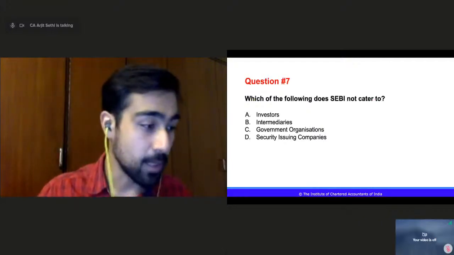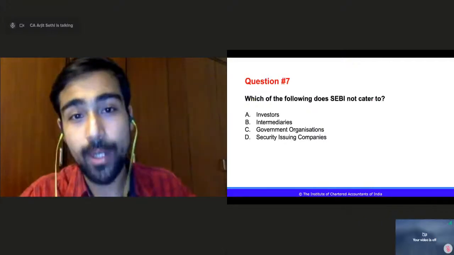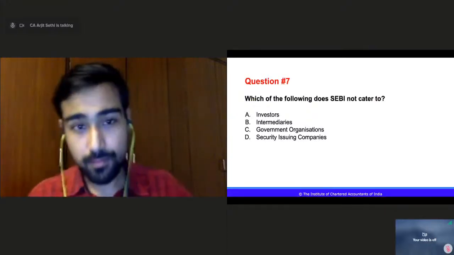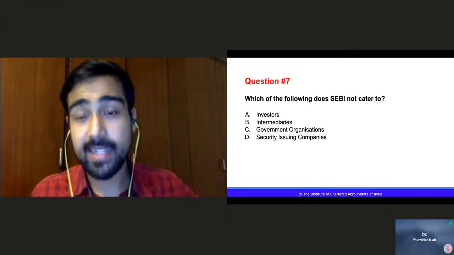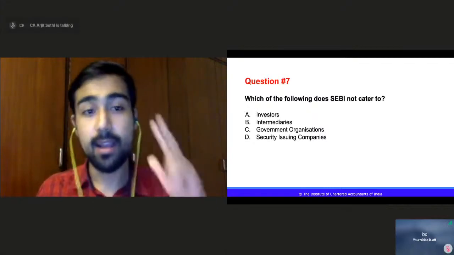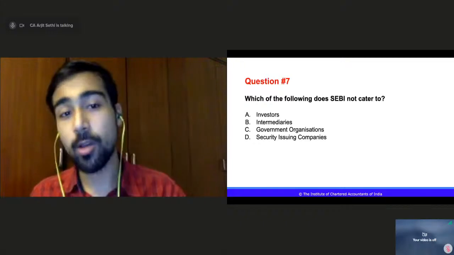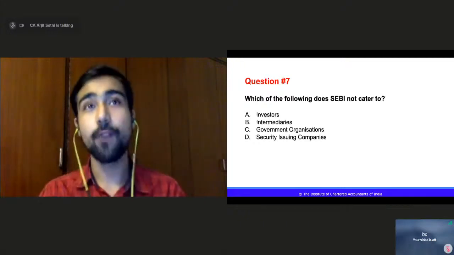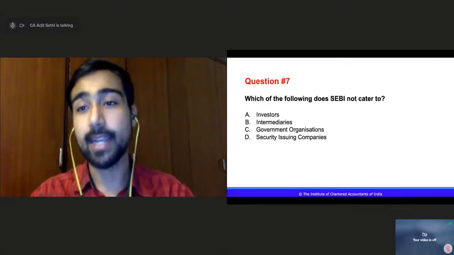Question on your screen, everybody. Which of the following does SEBI not cater to? Is it investors, intermediaries, government organizations, or security issuing companies? Which of the following does SEBI not cater to?